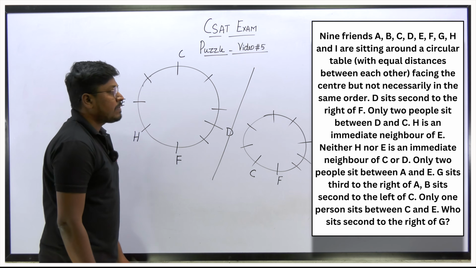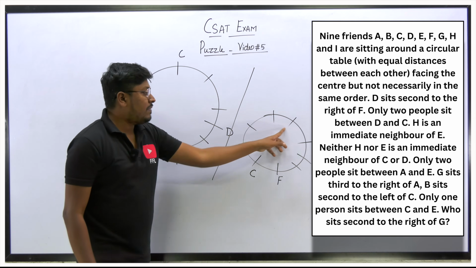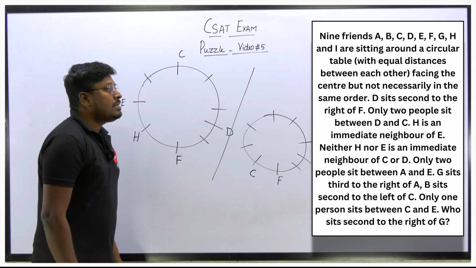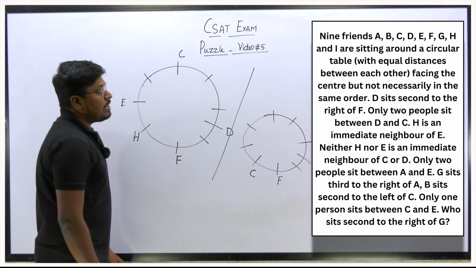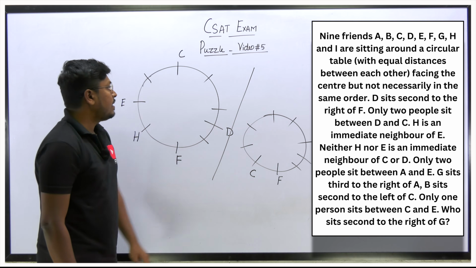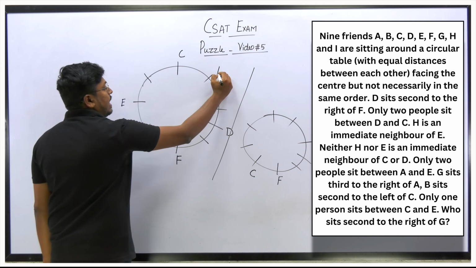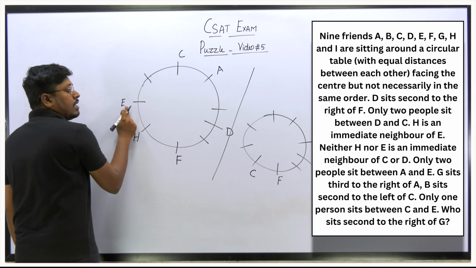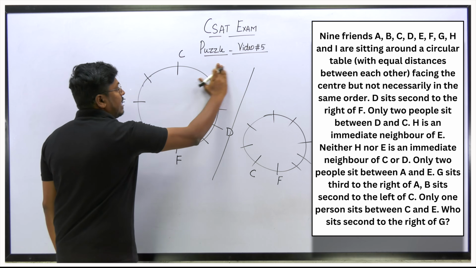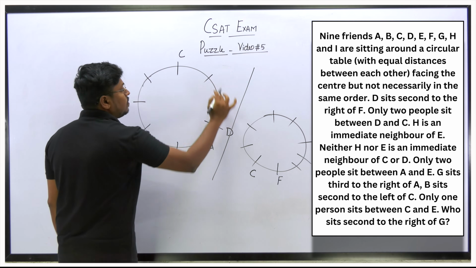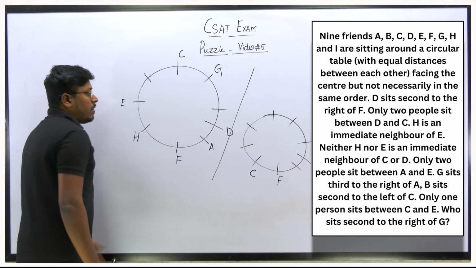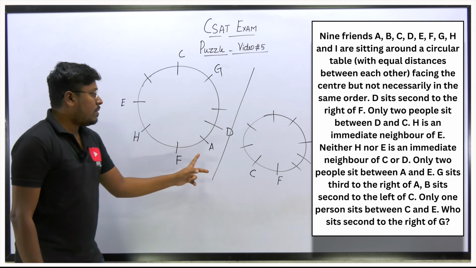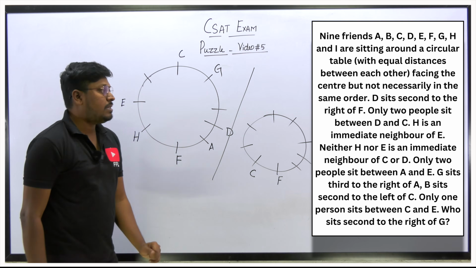What they are saying is, similarly here we don't know where to fix H and E, let it be, right? Let me move on to the next point. G sits third to right of A. So A's right hand side at the third place is G. In case I fix A here, A's right hand side third place will be G, so 1, 2, 3. Example I am saying, this will be G. Now according to the question you can see between A and E there is a gap of 2.